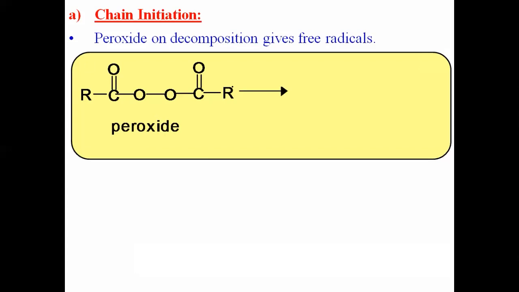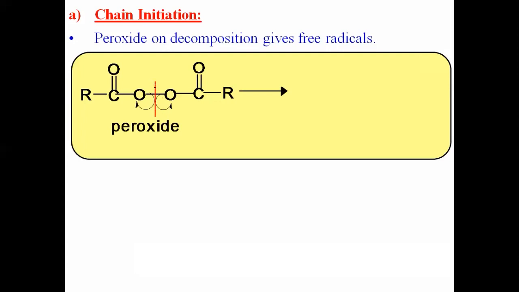In the first step, that peroxide undergoes decomposition. It undergoes homolytic bond breaking. Here, the bond between those two oxygen atoms undergoes homolytic breaking. Means one electron from the shared pair goes towards one oxygen atom, while the second electron goes towards the second oxygen atom.